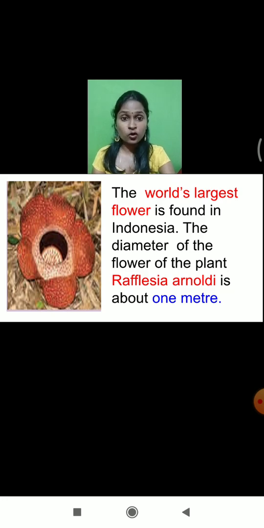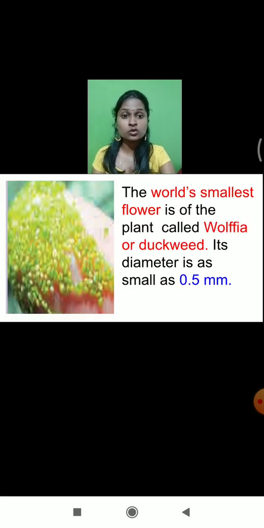And of course, if we are learning about the world's largest flower, there must also be a world's smallest flower. You can see here on the fingertip, there are many small flowers present, and the diameter of this flower is hardly 0.5 millimeter.